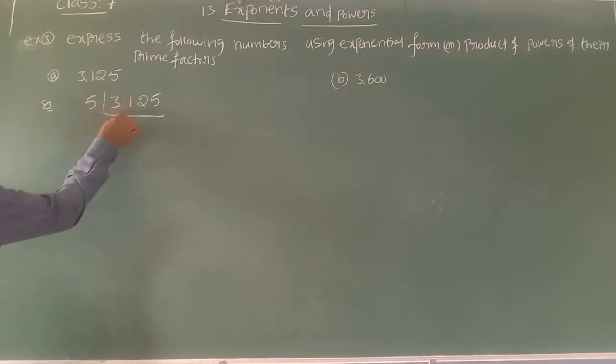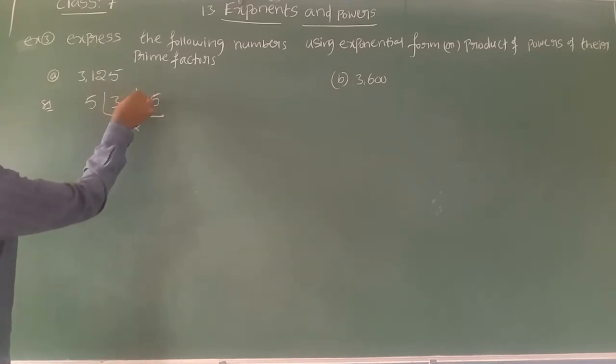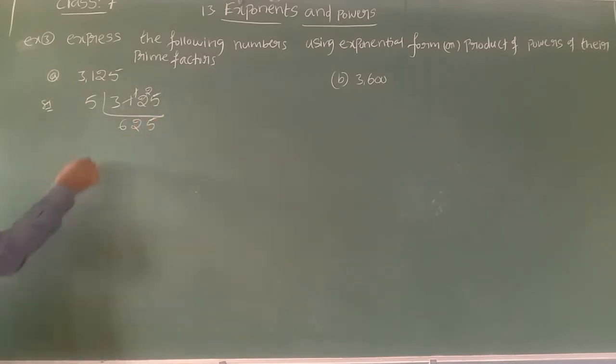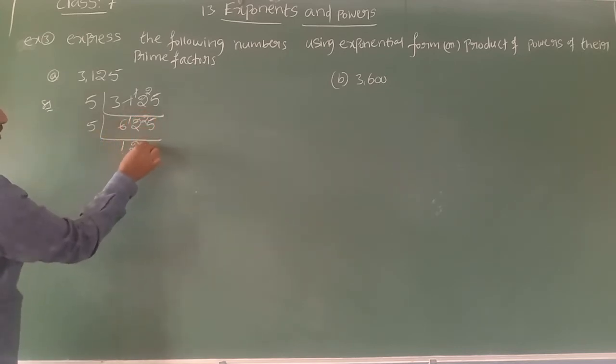Here 31 is there. You take 2 digits: 31. 5 sixes are 30, 1 left. Bring down 2, making 12. 5 twos are 10, 12 minus 10, 2 left. Bring down 5, 25. 5 fives are 25. Again we can see the ones place digit is 5, so again 5 is a prime factor. 5 ones are 5, 1 left. 5 twos are 10, 12 minus 10, 2 left. 5 fives are 25.